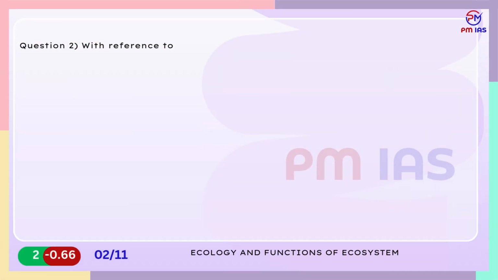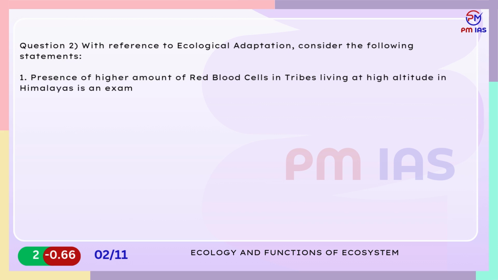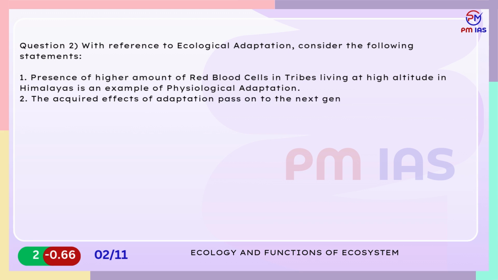Question 2. With reference to ecological adaptation, consider the following statements. 1. Presence of higher amount of red blood cells in tribes living at high altitude in Himalayas is an example of physiological adaptation. 2. The acquired effects of adaptation pass on to the next generation. Which of the above statements is correct?